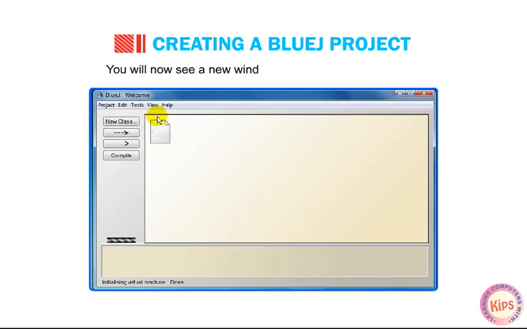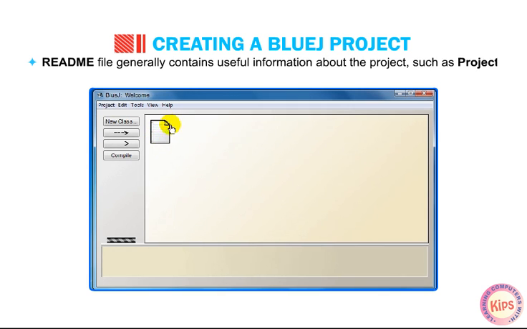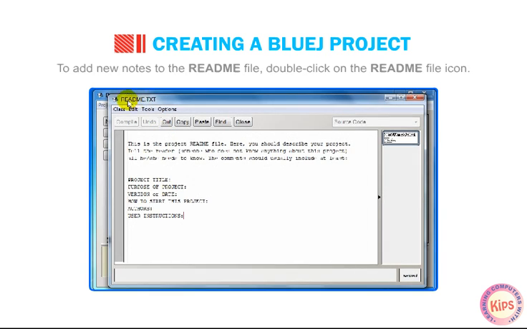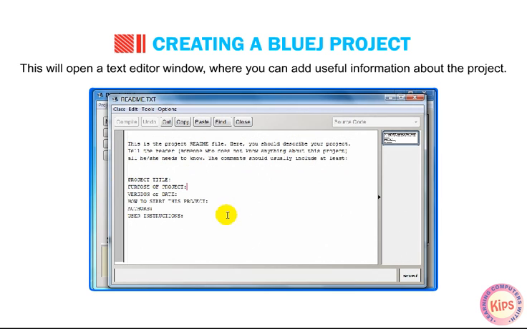You will now see a new window containing a README file. A README file generally contains useful information about the project such as the project title, author, purpose of the project, etc. Since it is a new project, these fields will be empty. To add new notes to the README file, double-click on the README file icon. This will open a text editor window where you can add useful information about the project.